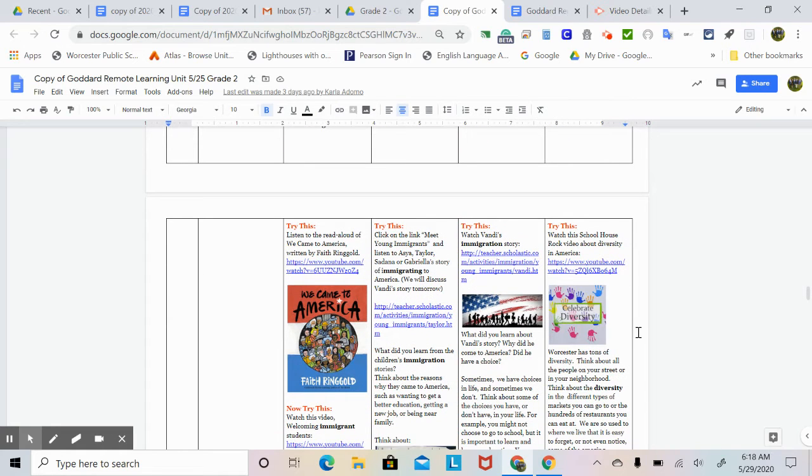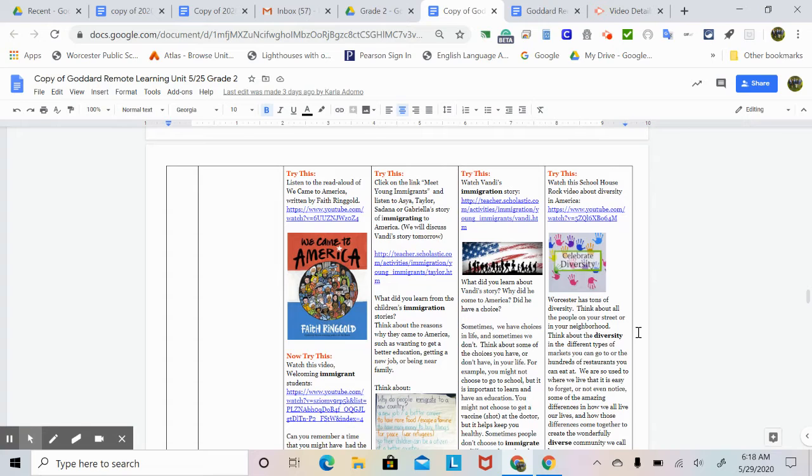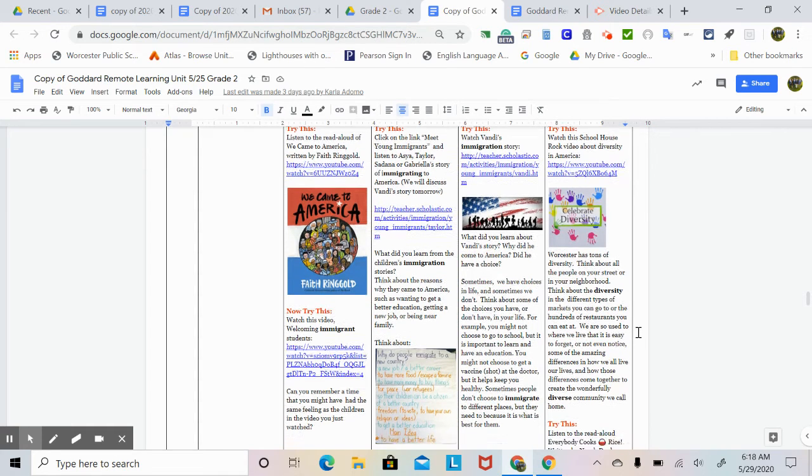Worcester has tons of diversity. Think about all the people on your street or in your neighborhood. Think about the diversity in the different types of markets you can go to or the hundreds of restaurants you can eat at. We are so used to where we live that it is easy to forget or not even notice some of the amazing differences in how we all live our lives and how those differences come together to create the wonderfully diverse community we call home.